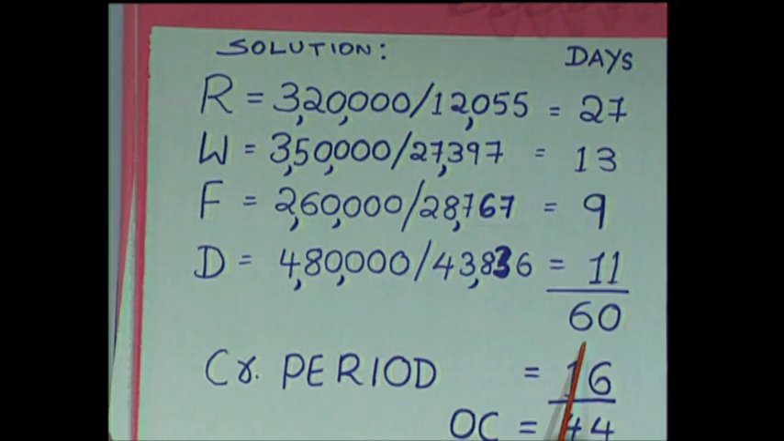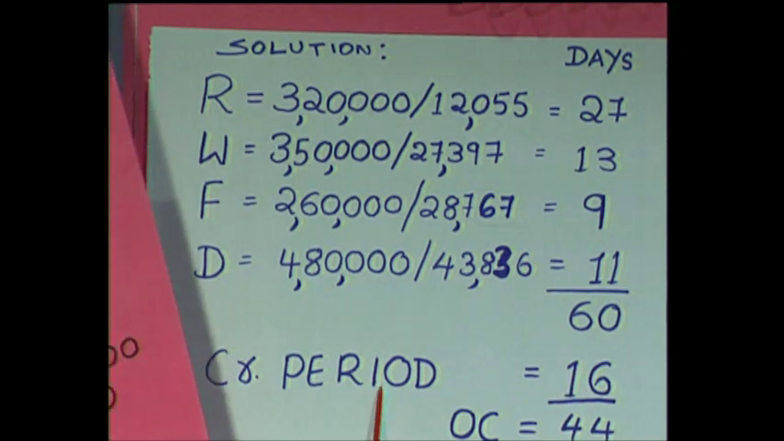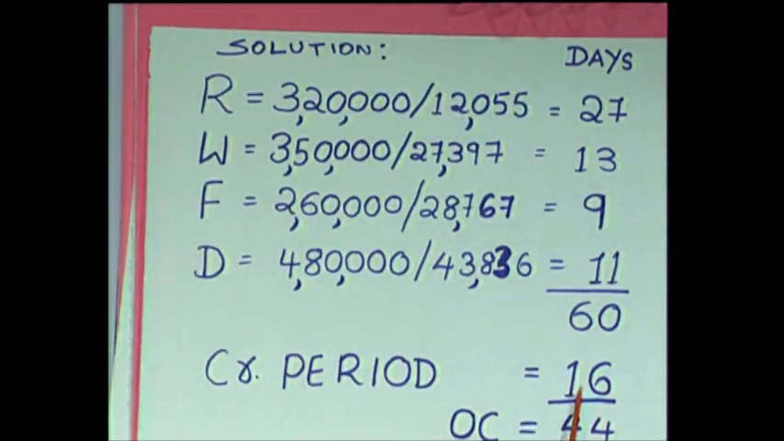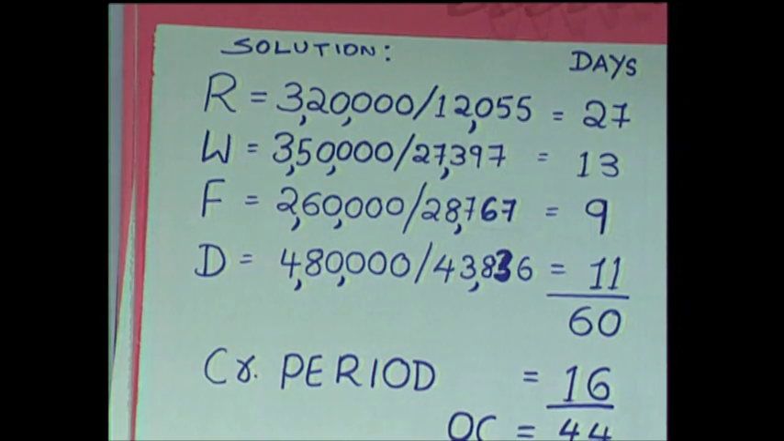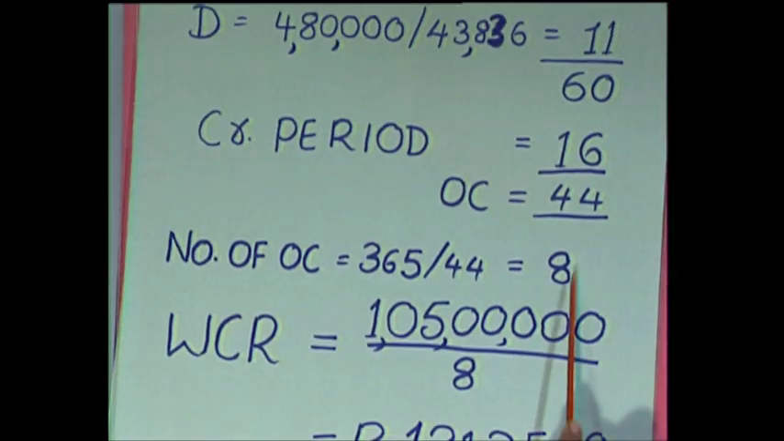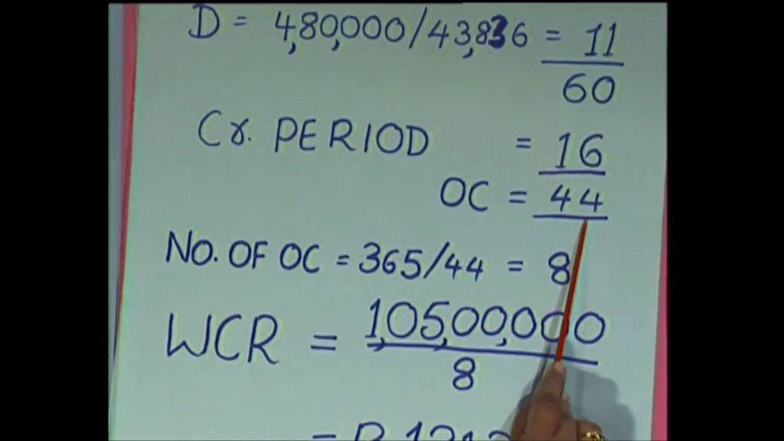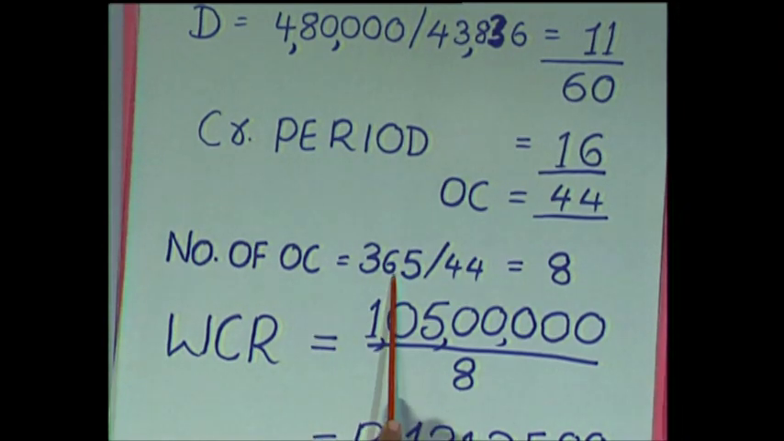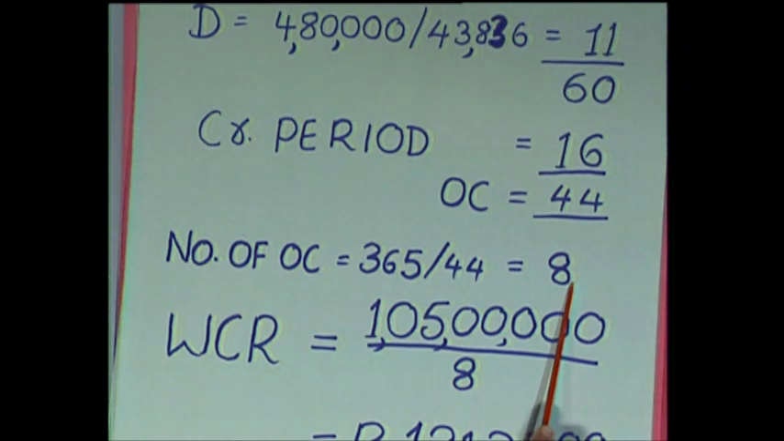Add up all this, we get 60 days minus C, that is credit period. C is given directly as 16 days. So, take 60 days minus 16 days, you get operating cycle as 44 days. Now, after calculation of operating cycle, we have to calculate in a year how many operating cycles are there. So, number of operating cycles would be 365 days divided by 44 days. We get 8 as number of operating cycles.